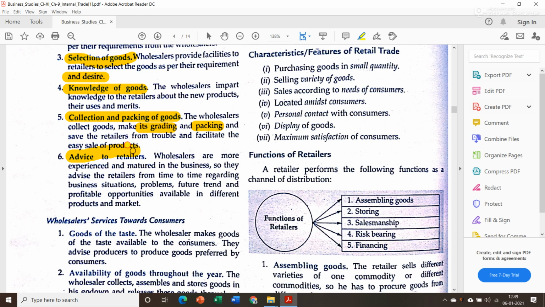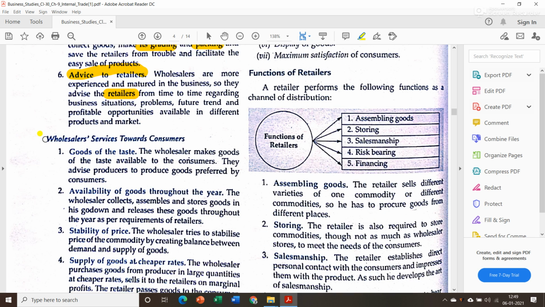Then next is advice to retailers. Wholesalers are more experienced and matured in the business. Since they have been doing this function for a long period of time, sometimes they provide advice to the retailers regarding business situation, future expectations and future opportunities as well as problems.